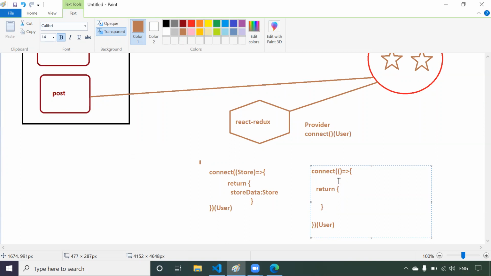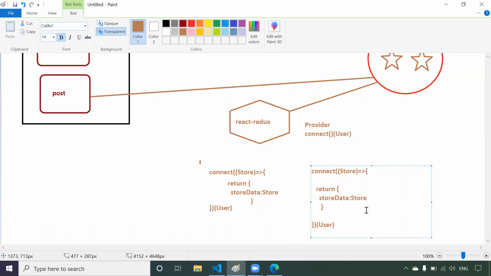And one more thing I will do: whenever I am calling this callback function, I will pass the store data as an argument. Done. So if connect is passing the store data and calling this particular callback function, then we are going to write one property. The property will be in key-value pair. You are writing the property, so you can give your own key. I am giving something like store data. It's not mandatory to use store data, you can give any name here, just simply data, or user data, anything. So store data, colon, value. Now I want the value to be the data from the store, so I will keep this store.